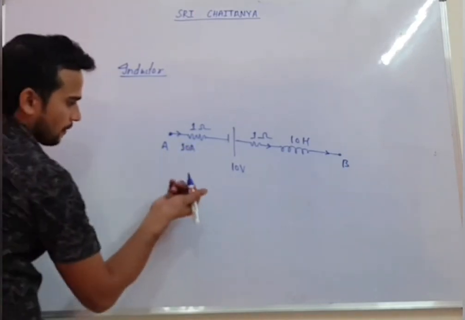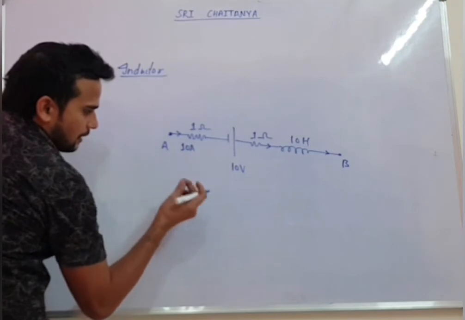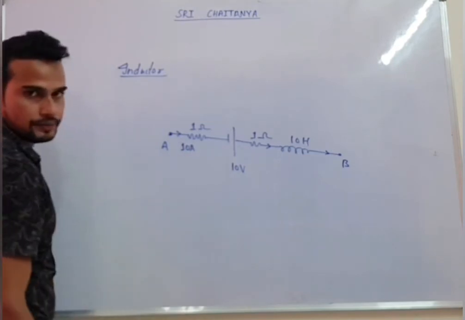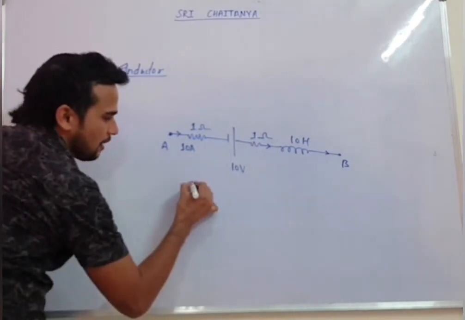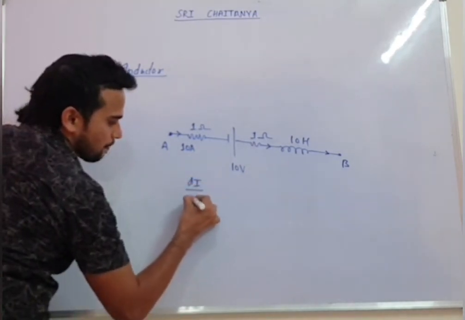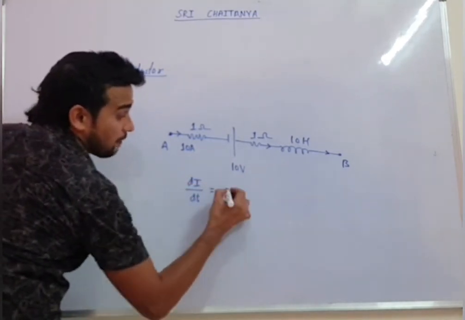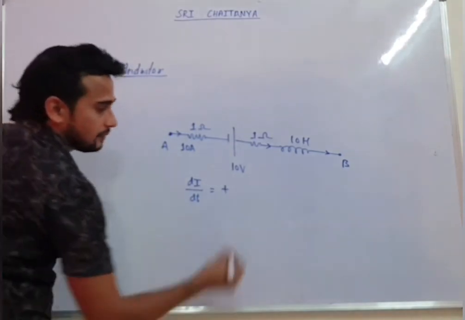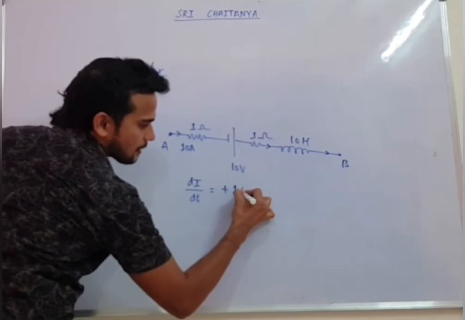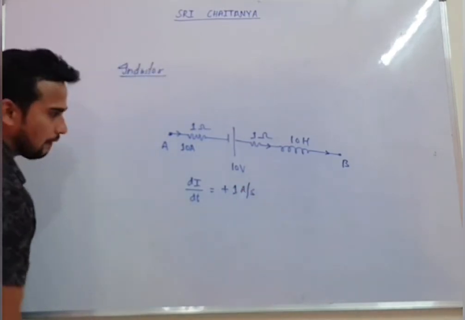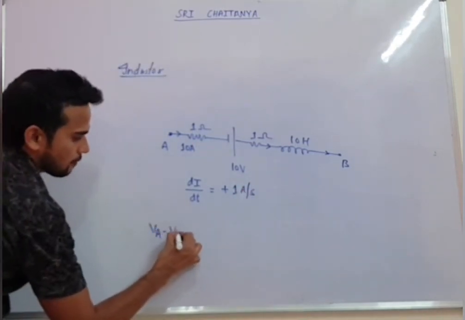And they will give you the rate of change of current. They will say whether current is increasing or decreasing, which means they will give you di by dt. If di by dt is given as positive, that means your current is increasing. Di by dt is given as 1 ampere per second. They will ask you to find Va minus Vb.